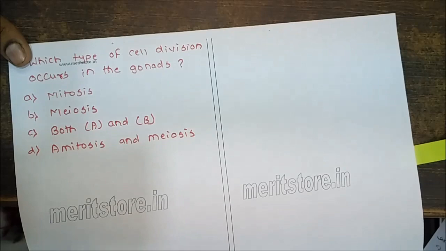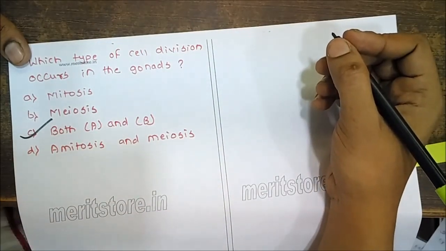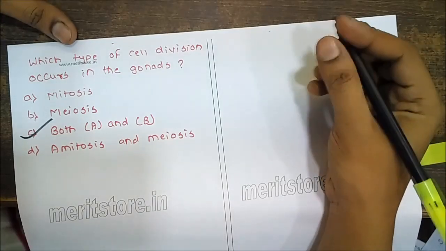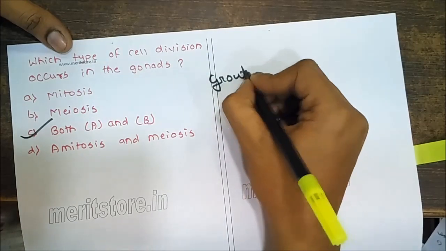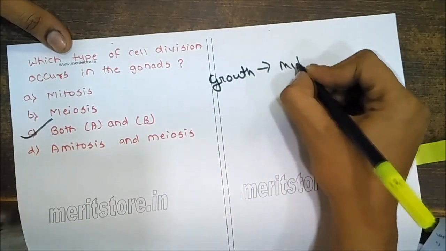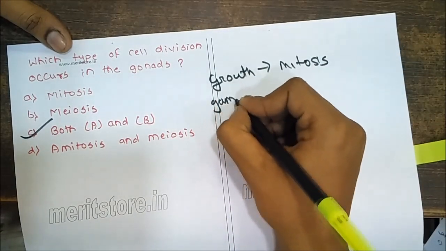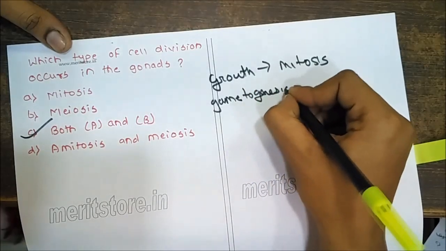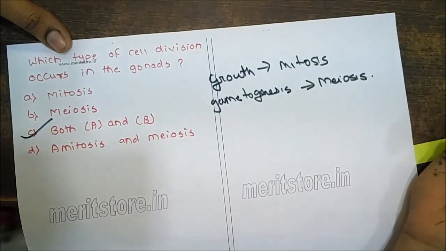Next, which type of cell division occurs in gonads? Both A and B. Mitosis will occur during growth and meiosis will occur during gametogenesis. So when it is undergoing growth, mitosis will take place, and when it is undergoing gametogenesis, that means generation of gametes, then meiosis will take place. All right.